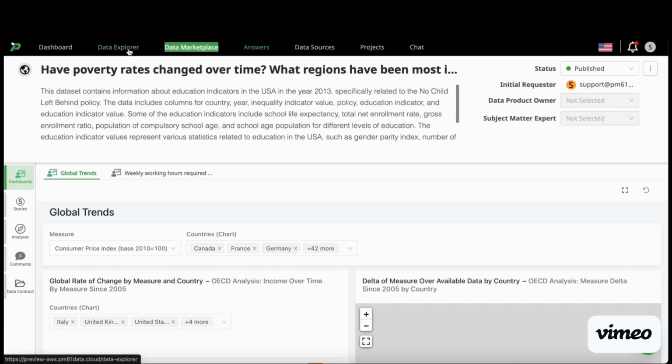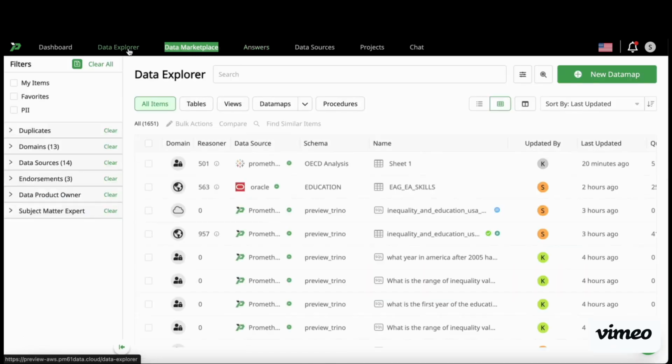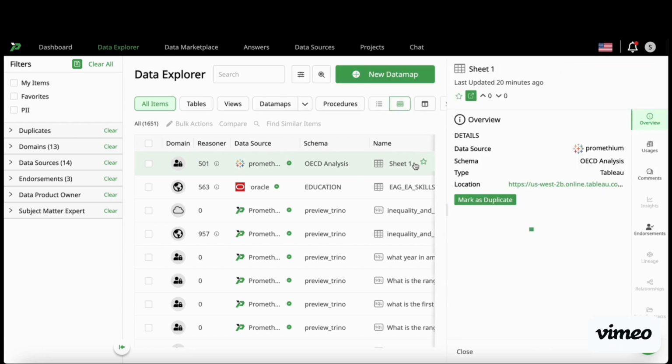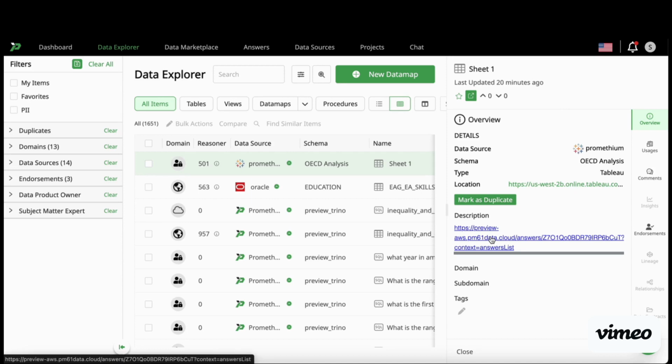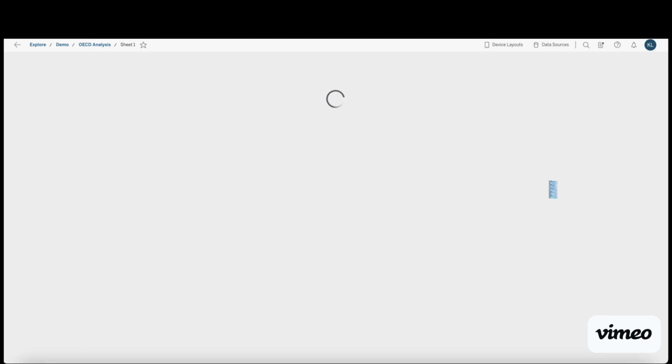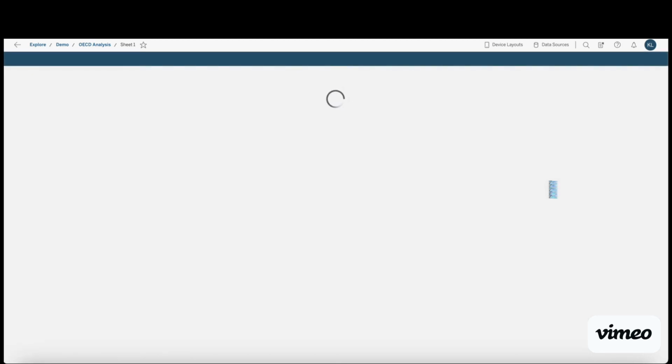Now, what about those users who do have access to more tabs than just that marketplace? Well, they can use this Explorer page to search across not only data sources, not only tables, not only queries, but also answers and dashboards. For example, this item at the top of the search here is actually a Tableau dashboard. You can see the link to the answer that we were just looking at, as well as click on that Tableau dashboard link itself and view it in the native Tableau application.